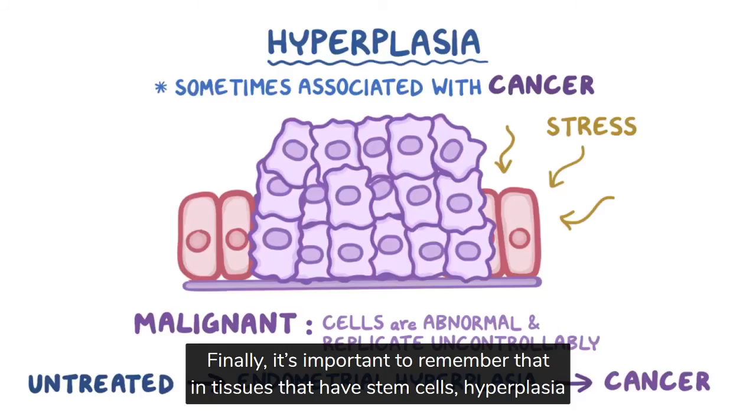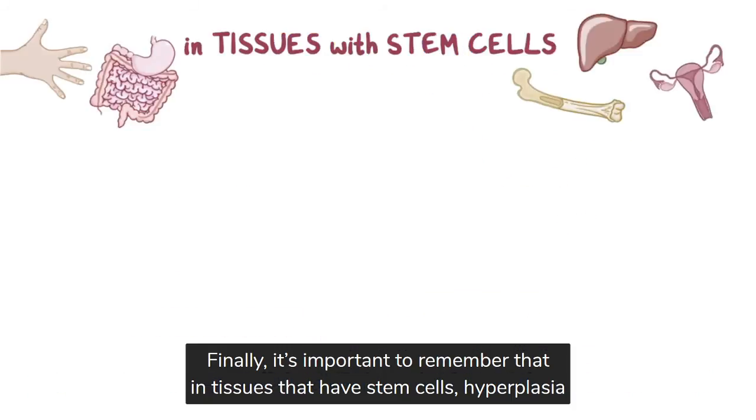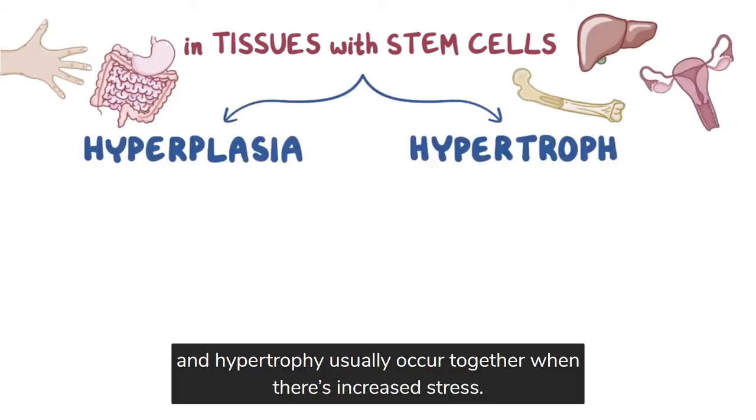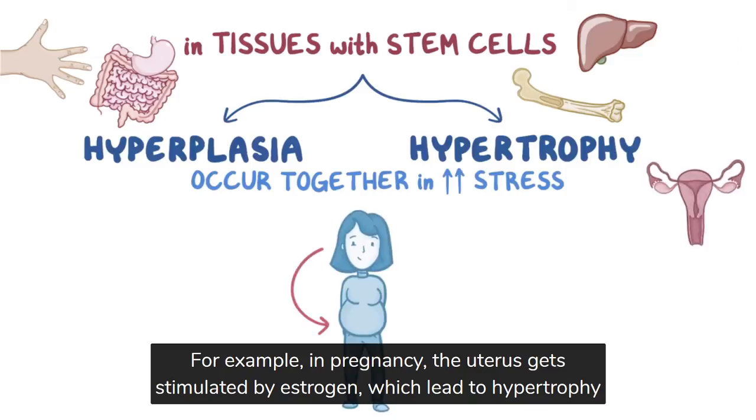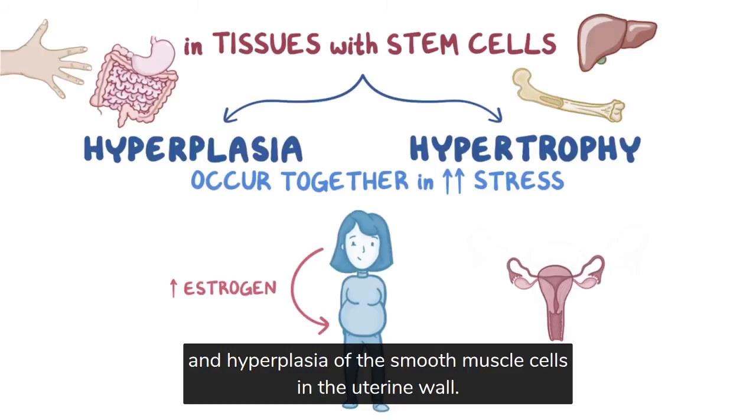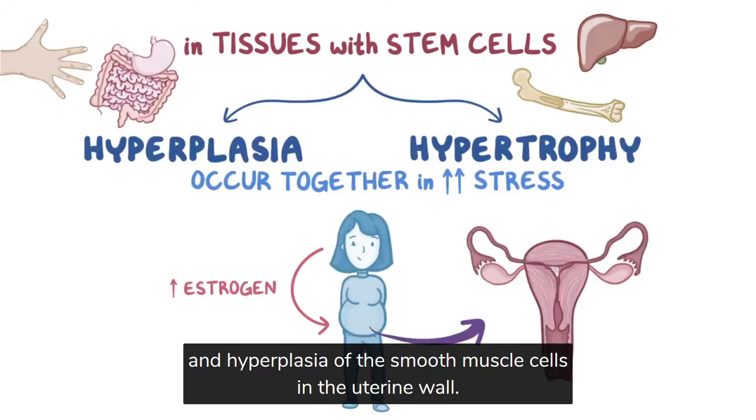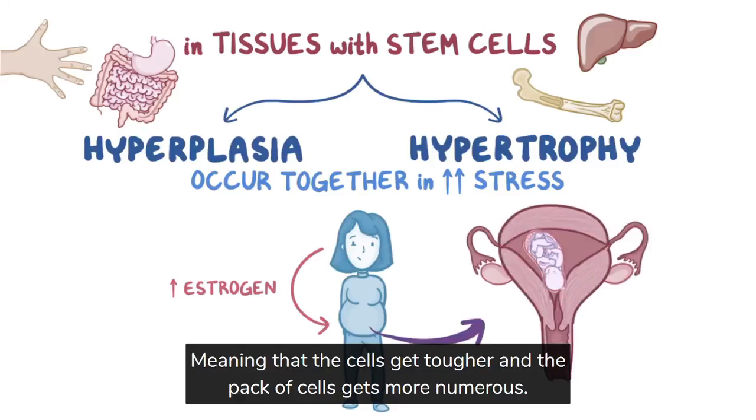Finally, it's important to remember that in tissues that have stem cells, hyperplasia and hypertrophy usually happen together when there's increased stress. For example, in pregnancy, the uterus gets stimulated by estrogen, which leads to hypertrophy and hyperplasia of the smooth muscle cells in the uterine wall. This means that the cells get tougher and the pack of cells gets more numerous.